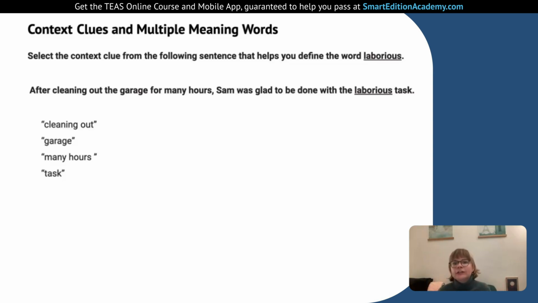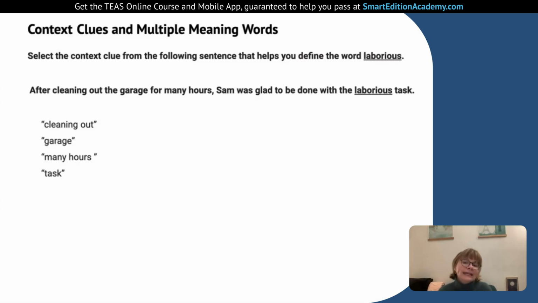So that's another thing you can do. If you can't find the parallels in the clauses, you can always look and say, oh, I see the word labor, like Labor Day, like labor union. It's all about the workers. Or you could think even of labor like birth. I mean, that's a lot of work, many hours of labor. Okay, that's a lot of work. So we kind of have that parallel. It's a task that took many hours, so it's laborious. It's a lot of work. But what gives us that clue is the fact that it's many hours.